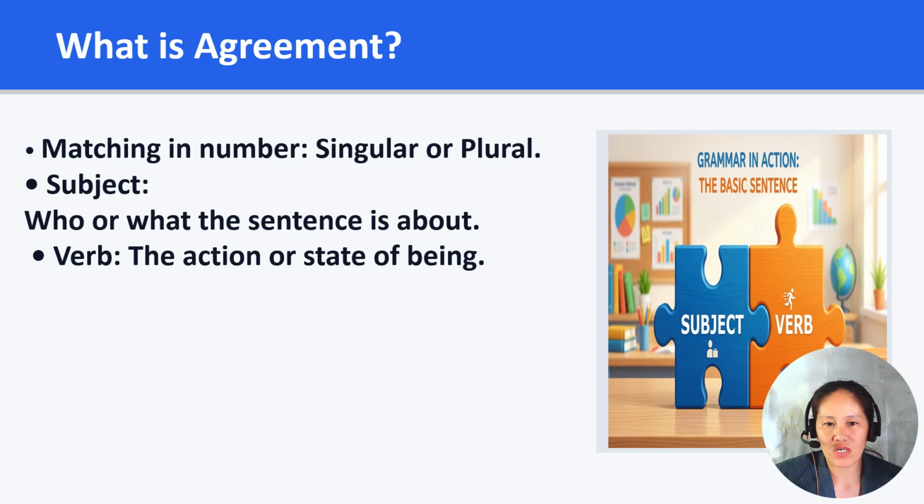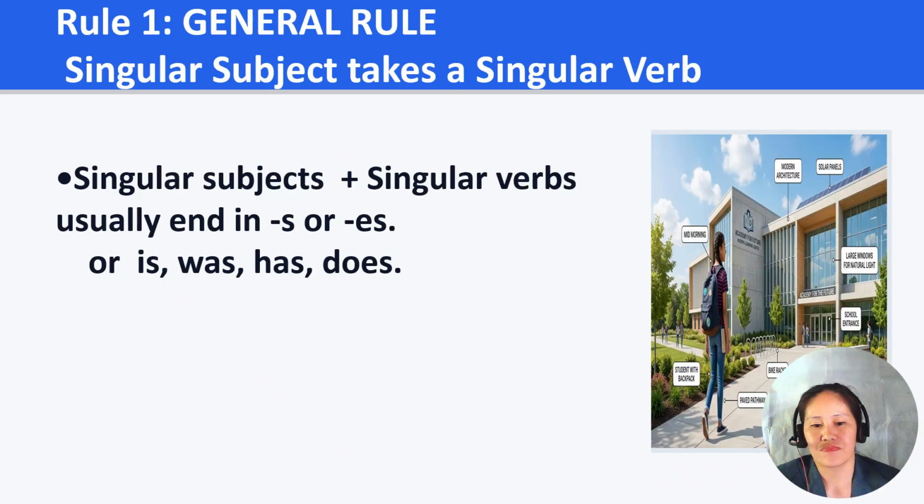If the subject is singular, the verb must be singular. If the subject is plural, the verb must be plural. Think of them as a team that always wears matching uniforms. So, rule number one, the general rule: a singular subject takes a singular verb. If the subject is only one person, animal, or thing, we use a singular verb. A trick to remember: most singular verbs in the present tense end in S.